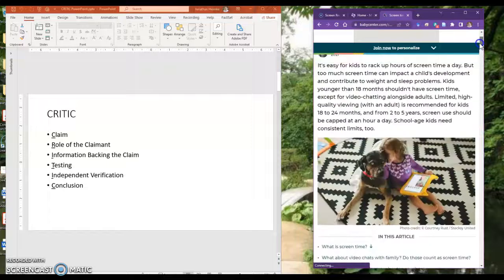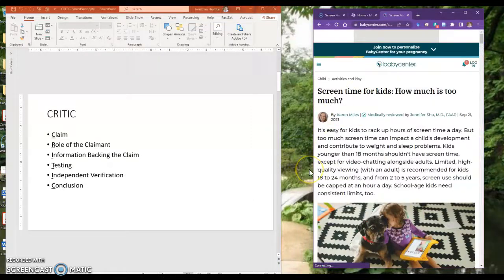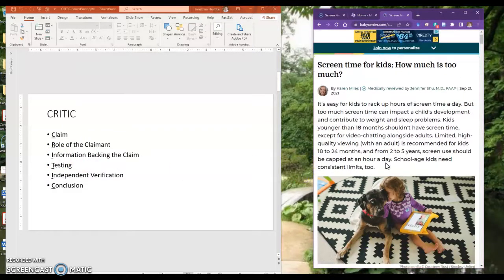In terms of role of the claimant, I would say that's on the fence. There's a red flag for Karen Miles, for example. Does she have expertise? Okay, the next step is information backing the claim. That means, do they have sources they're using to back up the claim that too much screen time can impact a child's development?